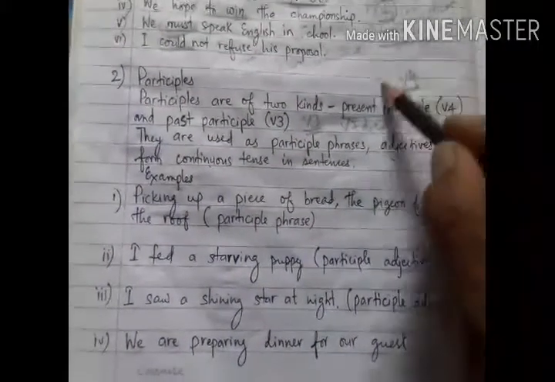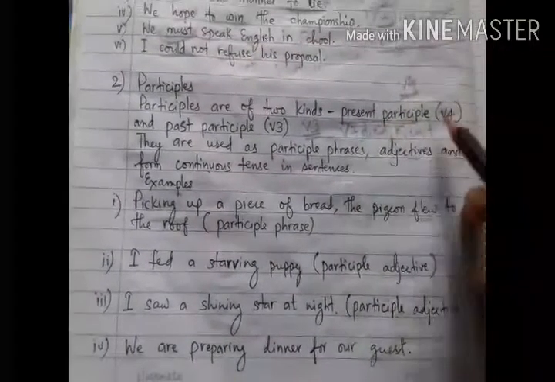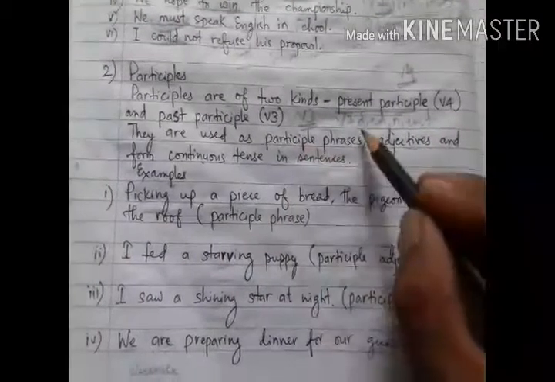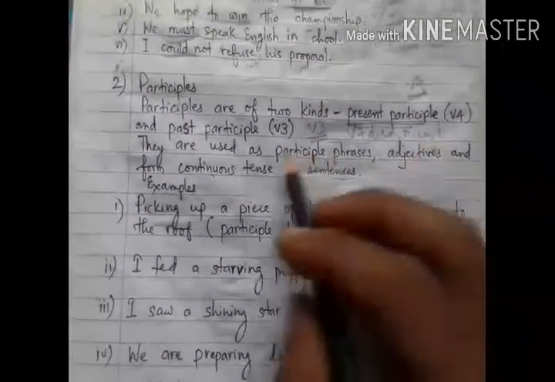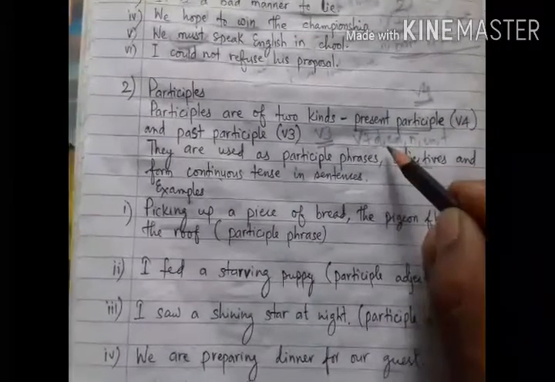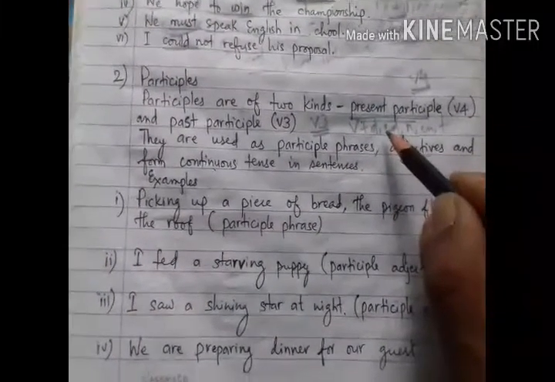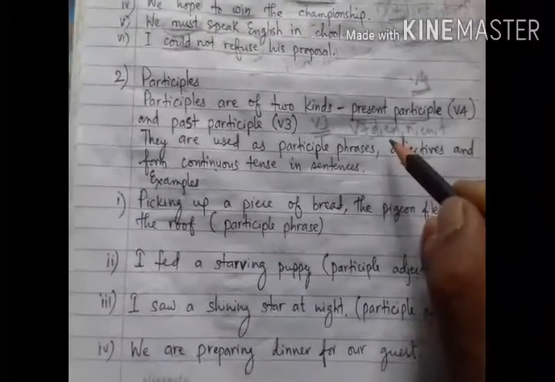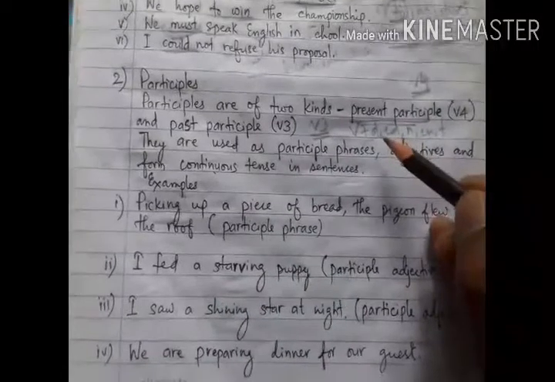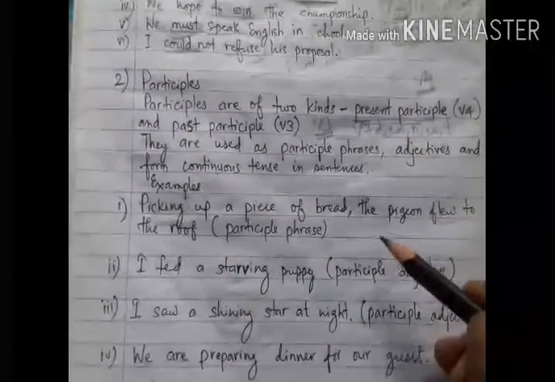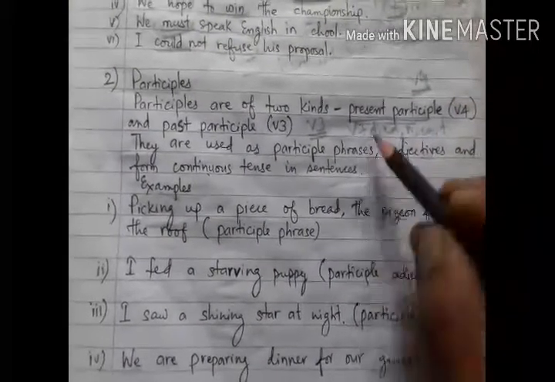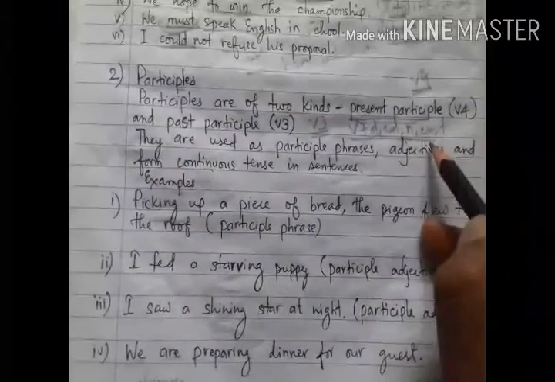Now, when we use these present participle forms of the verb, that means V-ing, and past participle forms of the verb, that is B3, as the subject, as the adjectives, to frame continuous tenses, and also to frame the participle phrase.